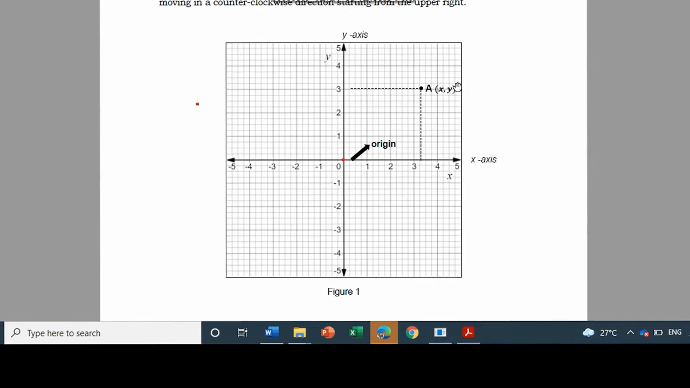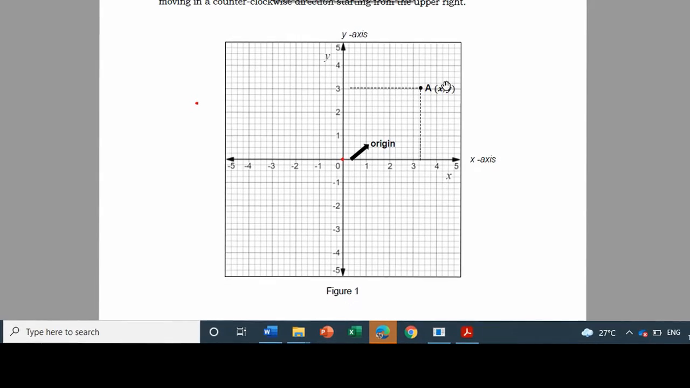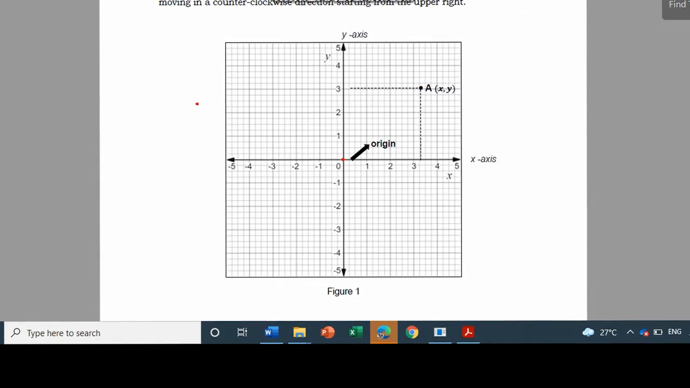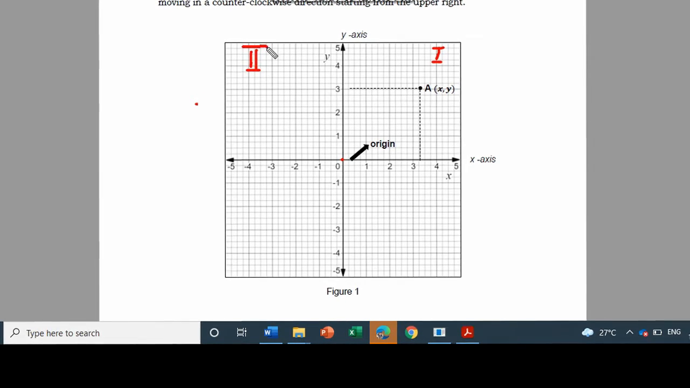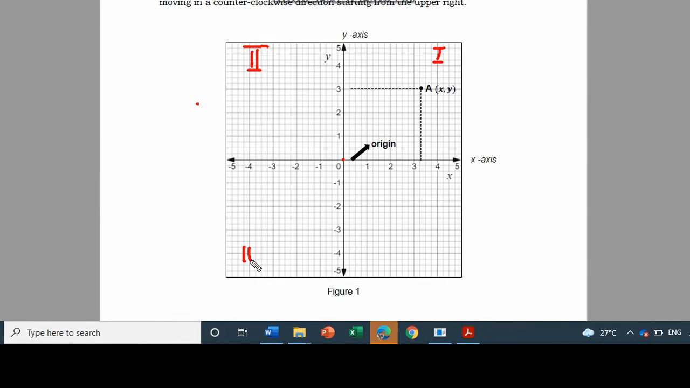And then, it divides our plane into four quadrants. This is the quadrant 1. This is the quadrant 2. This one is the quadrant 3. And this is the quadrant 4.